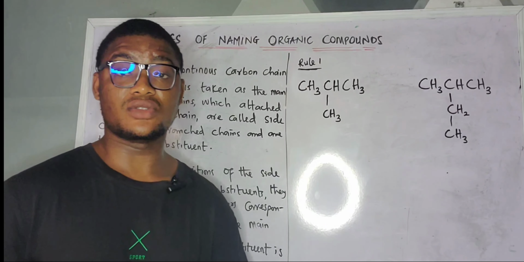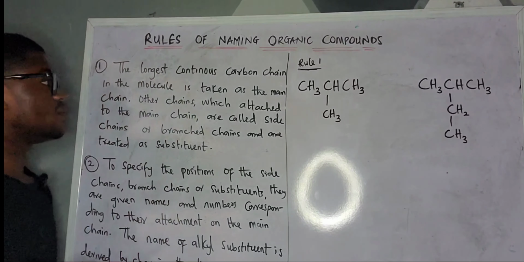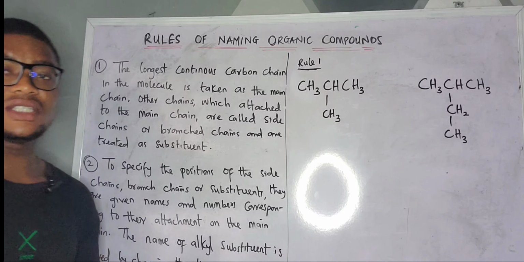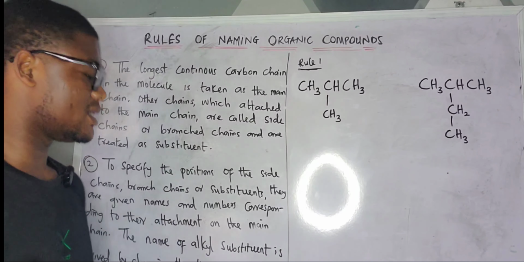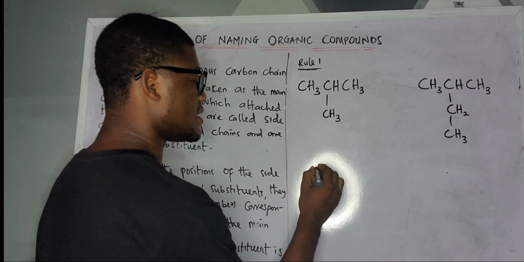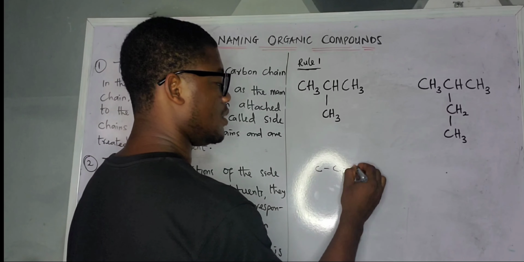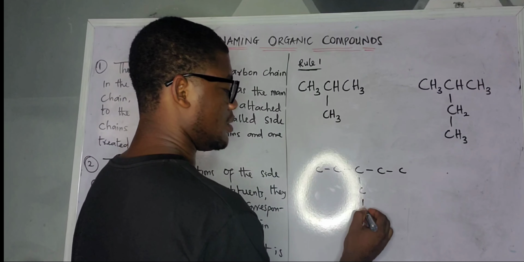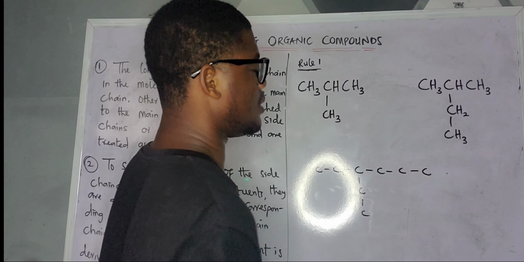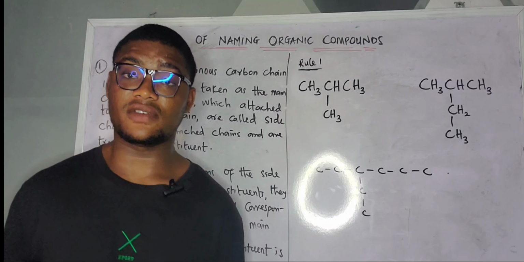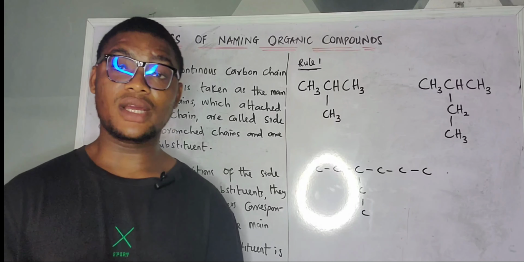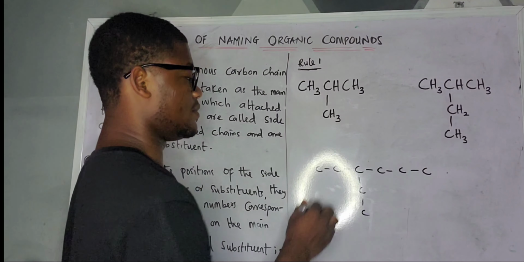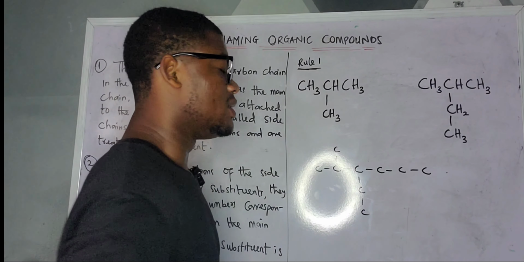Now looking at rule 1. We have the longest continuous carbon chain. Let's say we have something like this: carbon, carbon, carbon, carbon, carbon. I forgot about the hydrogen now. I'm talking about the longest continuous carbon chain. Let's say we have another one here.